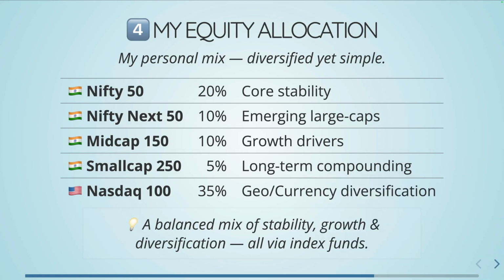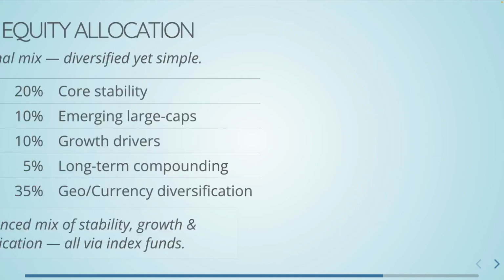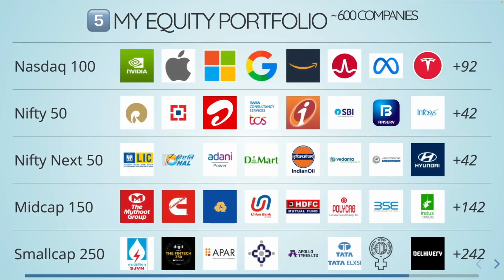It covers broadly 500 companies in India and another 100 companies in the US. So essentially, this is a balanced mix of stability, growth, and diversification entirely via index funds, right? All five of them are index funds that I am buying. Given this equity allocation, this is how my equity portfolio will look. It comprises 600 companies, each contributed by the underlying index fund.